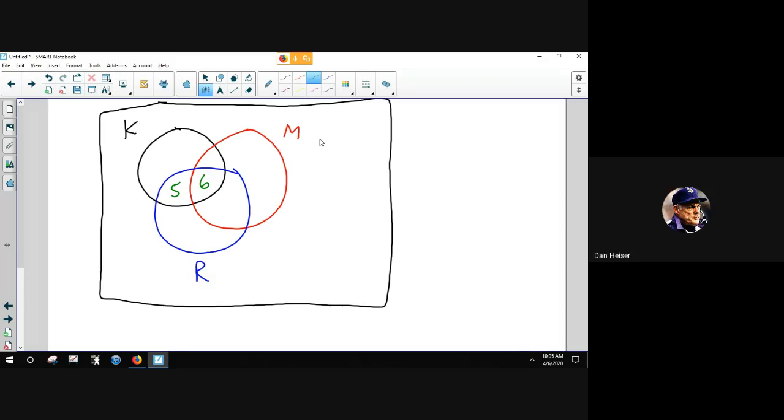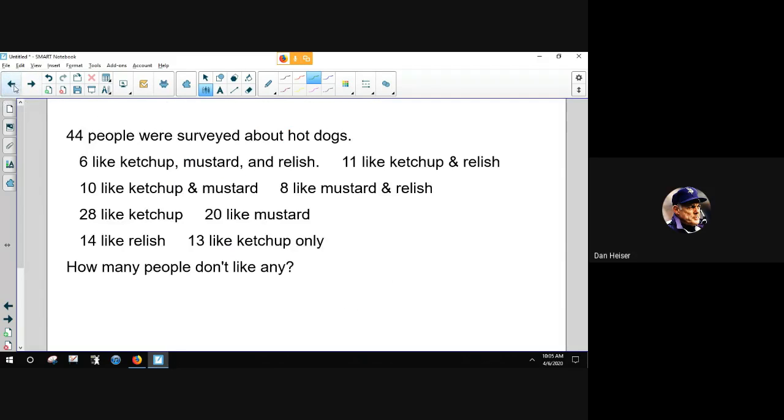It does not say ketchup and relish only. It just says ketchup and relish. So we have to assume it's that combined area. Let me back up to our problem here. One of our statements was 28 people like ketchup. 13 like ketchup only. And that word only is a big key word. 13 like ketchup only, 28 like ketchup total.